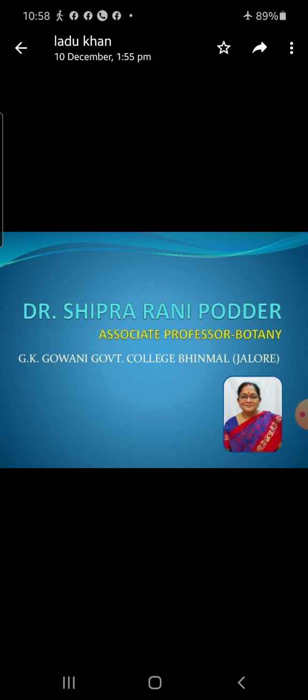Similarly, areas having many sunny days produce better vegetation than areas having many cloudy days. The daily light period has a marked effect on the flowering of a plant. Plants have been classified into three groups according to their photoperiod: short day plant, long day plant, and day neutral plant. Most of the plants belong to the first category. They require a relatively long period of uninterrupted darkness for flowering.